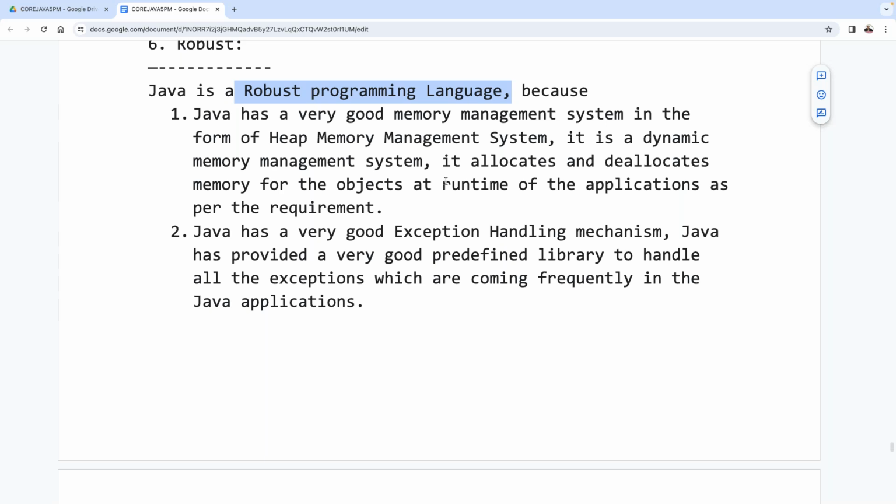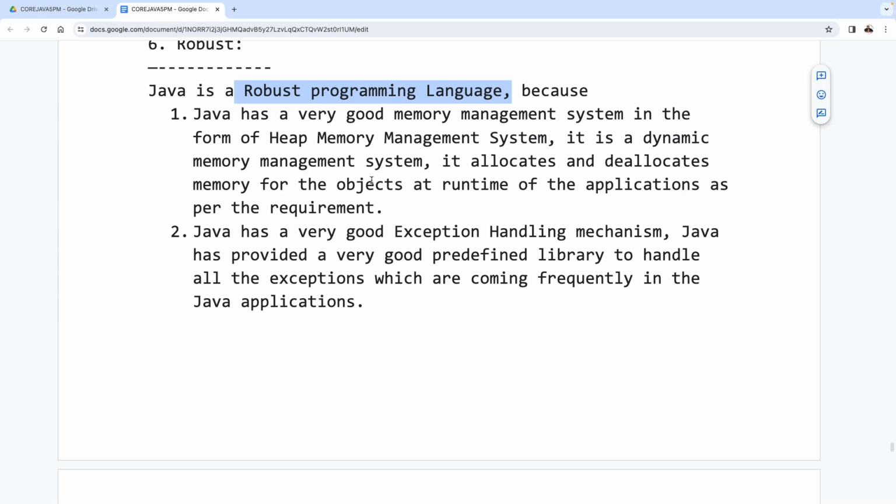Java has a very good memory management system in the form of what? Heap memory management system. What is the nature of the heap memory management system? It's a dynamic memory management system. So what is its advantage? It allocates and deallocates memory for the objects at what time? Runtime. Runtime memory allocation is always suggestible or not? Always it is an effective memory management system or not? So that's why Java is very good at its memory management system.